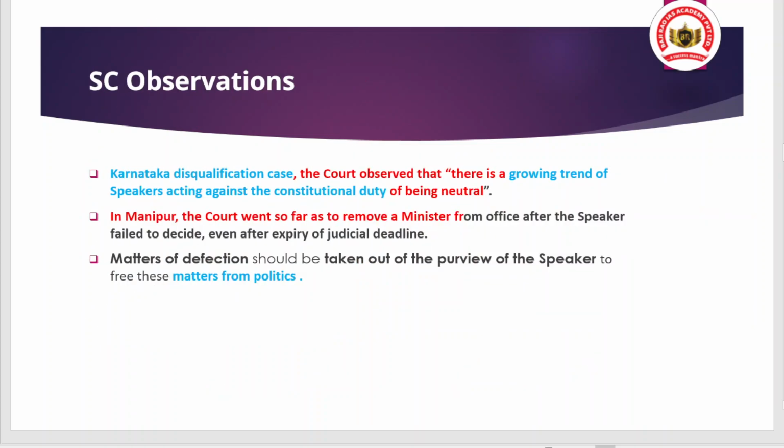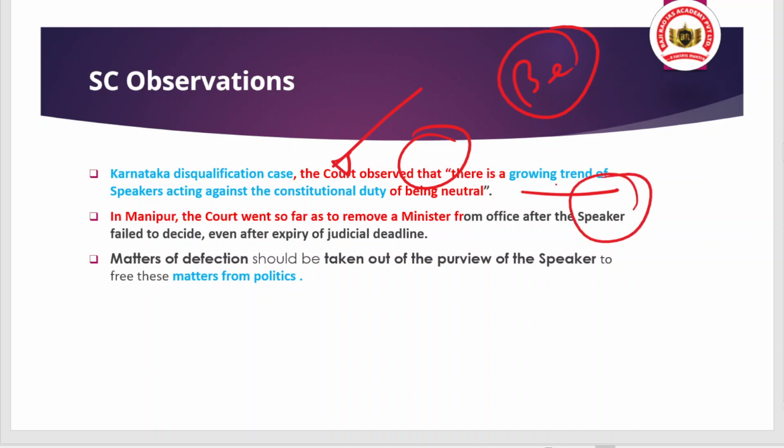And when we talk about the Supreme Court observation, you can understand that in the Karnataka disqualification case, the court observed that there is a growing trend of speakers acting against the constitutional duty. And what is the constitutional duty? Being neutral. Okay, and even in Manipur, the Supreme Court observed that the minister was not getting removed from the office, despite there was a direction given by the Supreme Court to deal with it under the anti-defection rule or the law.